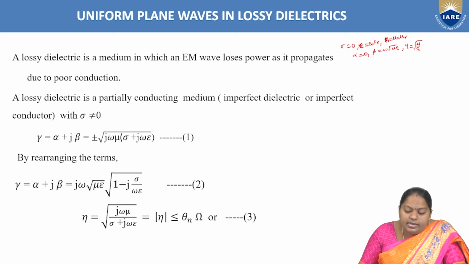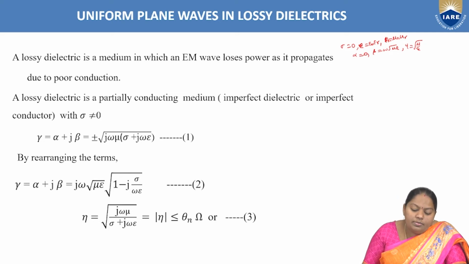Now, the second case is uniform plane wave propagation in lossy dielectric medium. As the name itself represents, a lossy dielectric is a medium in which an electromagnetic wave loses power as it propagates due to poor conduction.